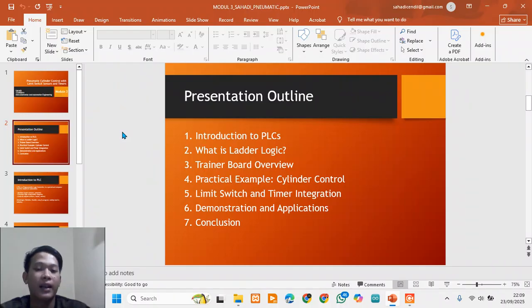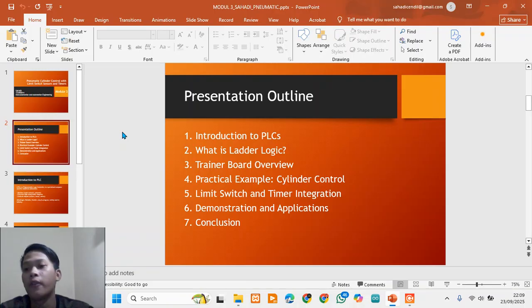We will start with an introduction to PLC and why it is so important in industrial automation. Point two, what is ladder logic? Next, we will learn what ladder logic is and why it is widely used.